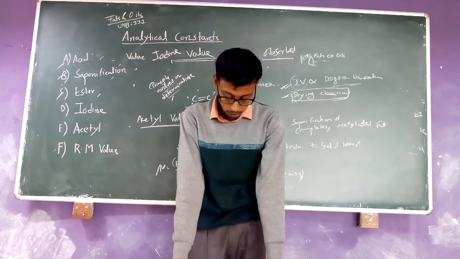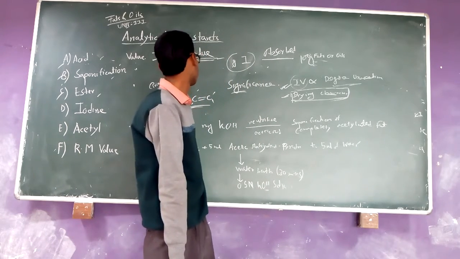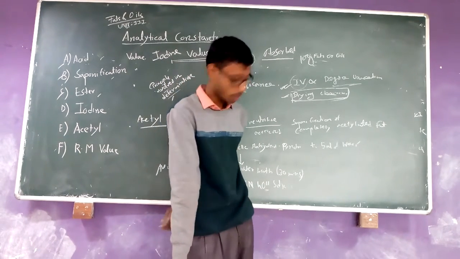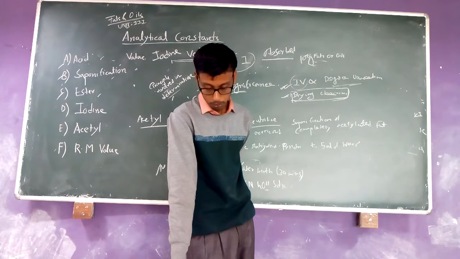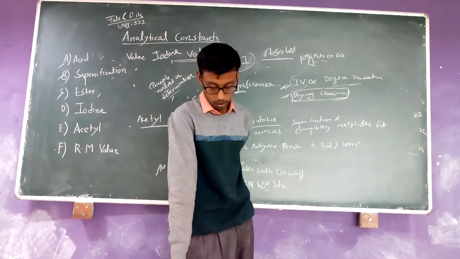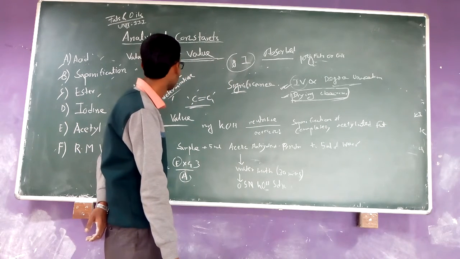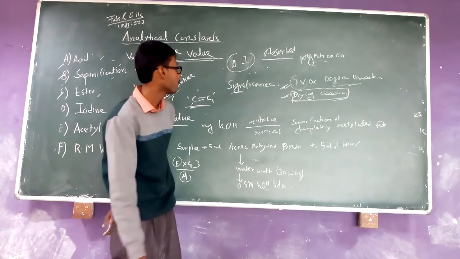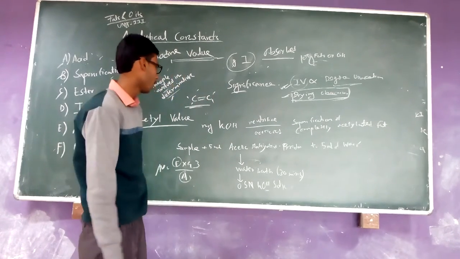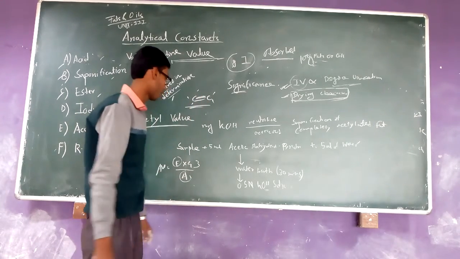I already gave you the example of linseed oil, which is a type of drying oil. It has an iodine value of 175 to 200. And always remember that the iodine value for saturated fats and oils is 0, because it does not have any unsaturated form.